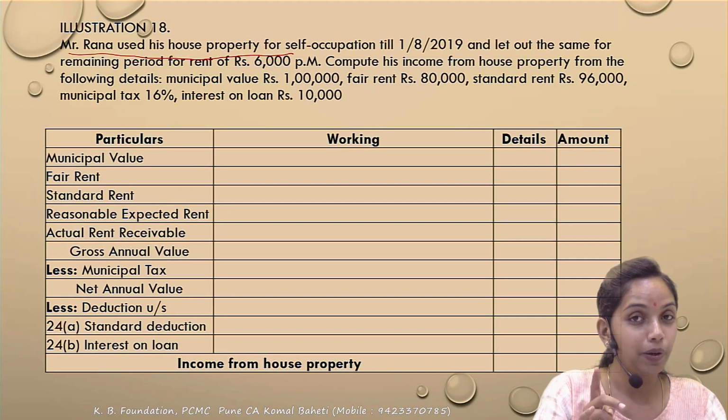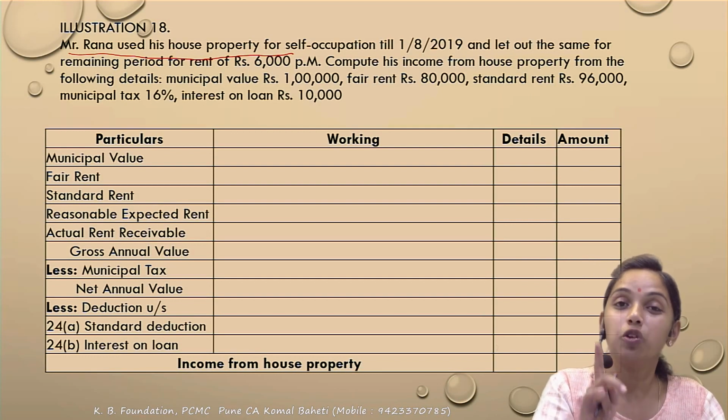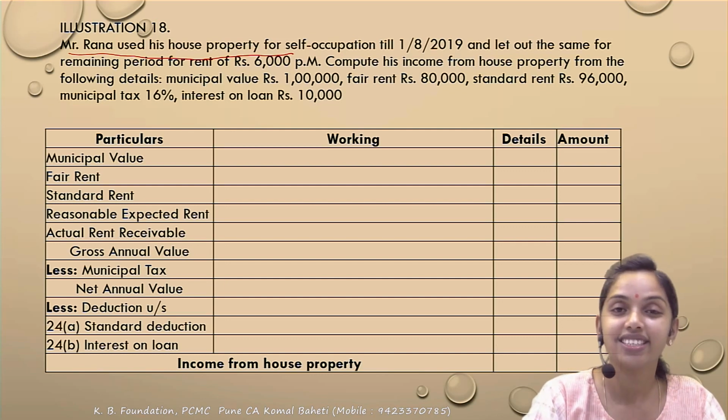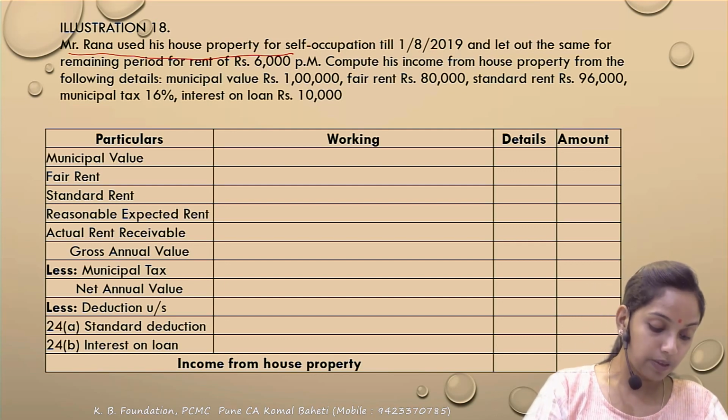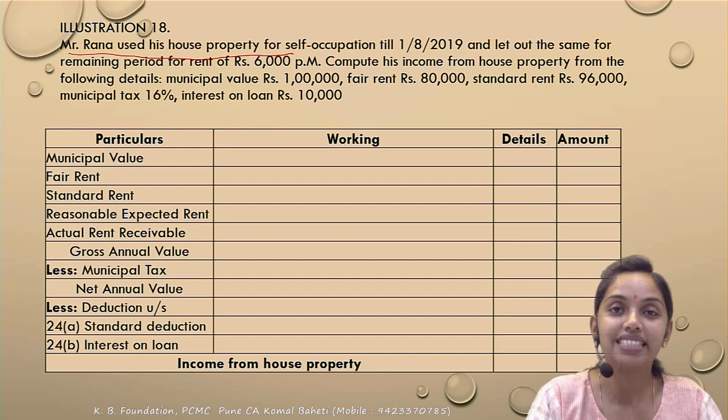Do you remember I told you that even if it is let out for a single day, then the property cannot be called a self-occupied property. What will the property become? It would be considered as a deemed let out property. Next, compute his income from the HP from the following details. The municipal value, fair and standard rent have been given. The municipal tax is 16% and the interest on borrowed capital is 10,000.